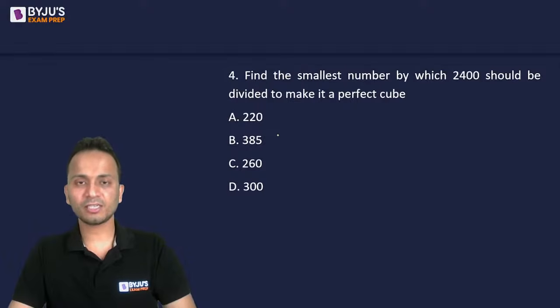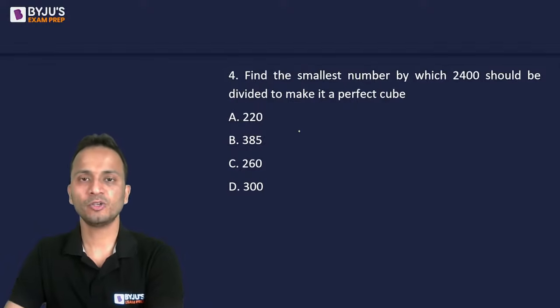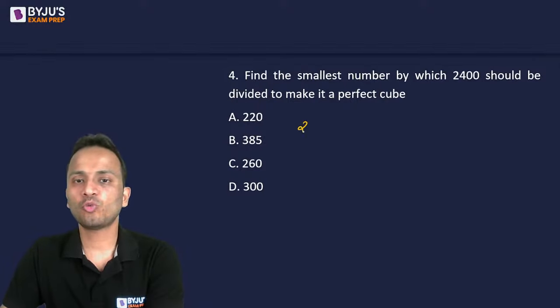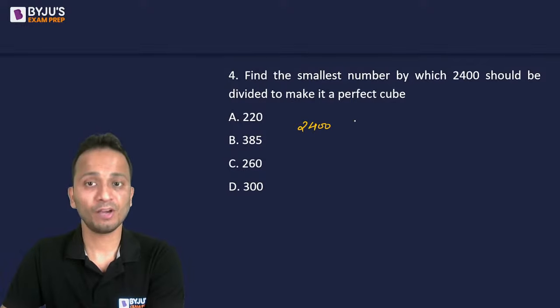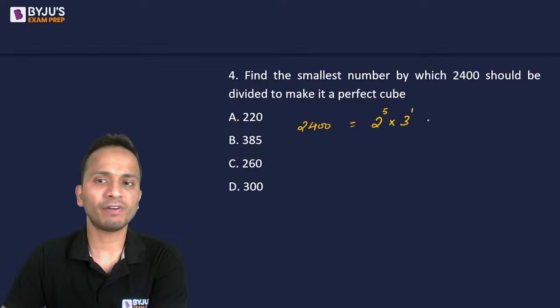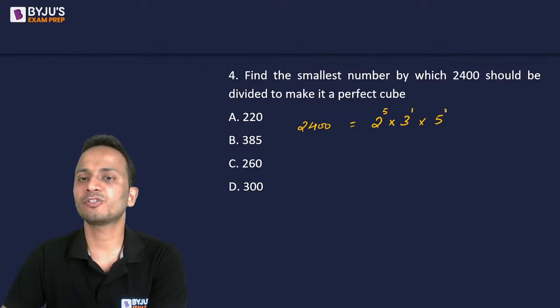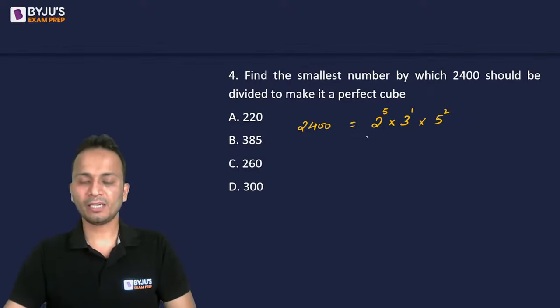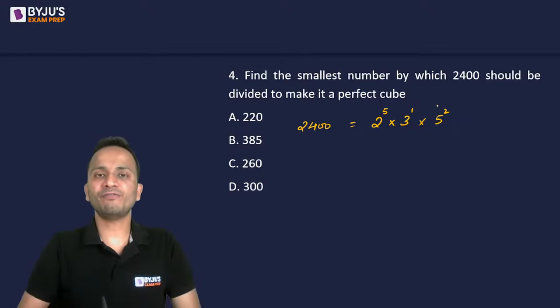All right, Ishank, so quick to mark the answer. Good. So 2400. First of all, we should be doing a prime factorization of this number. Okay? So 24 is 8 into 3, 2 cube, and then 100 is 2 raised to the power 2. So the power of 2 will be 5. 3 raised to the power 1 multiplied by 5 square. Okay? Now this is the prime factorized form of 2400.